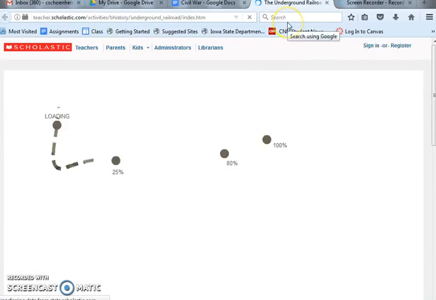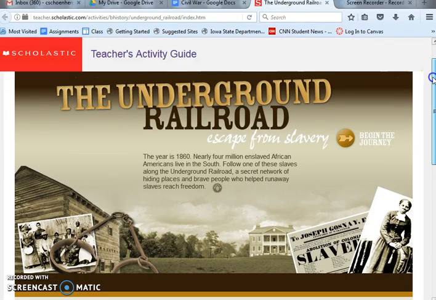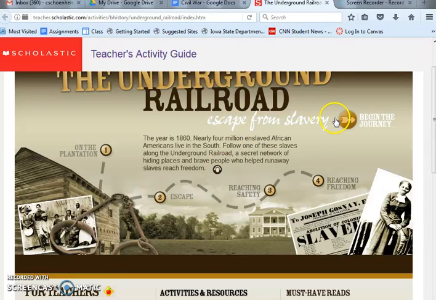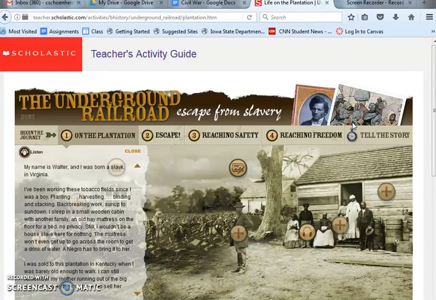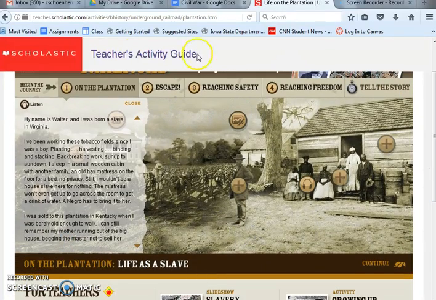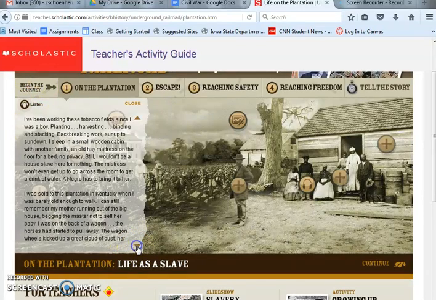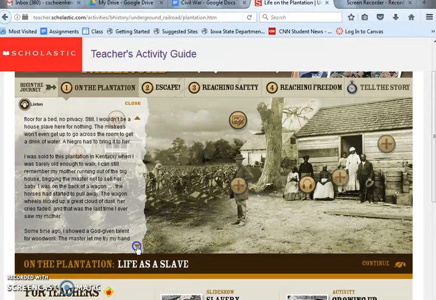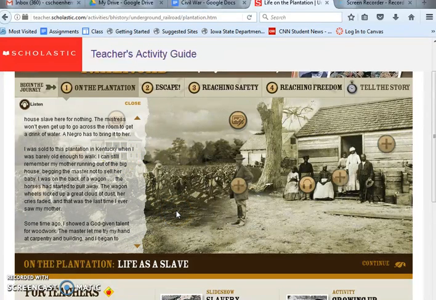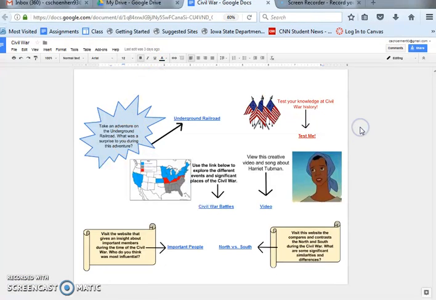What this link takes them to is a Scholastic website, which walks them through escaping using the Underground Railroad. They start on the plantation, then they go to their escape, reaching safety, and then finally reaching freedom and telling their story. They can listen to a reading that walks them through a slave who was on a plantation and his escape route. There are different places you can click, and it tells you more about them. And then it's just a write-up of what did you find surprising about this adventure?